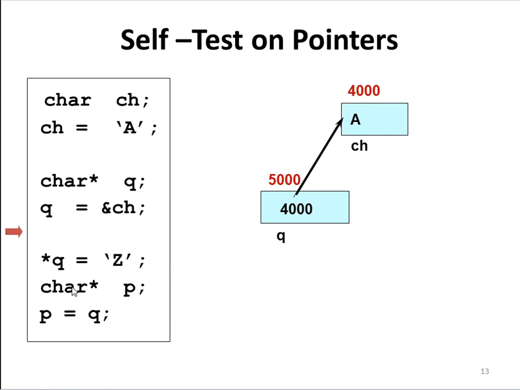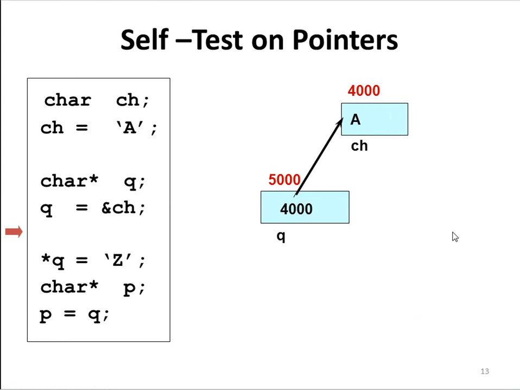Here char *p means p is another pointer type variable of character type. Here we are assigning p = q, meaning we are assigning the contents of q, which now contains 4000, to p. So your pointer p is also pointing to this variable, a or z.